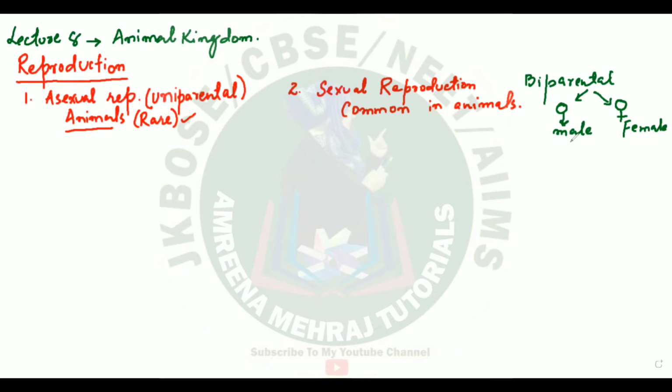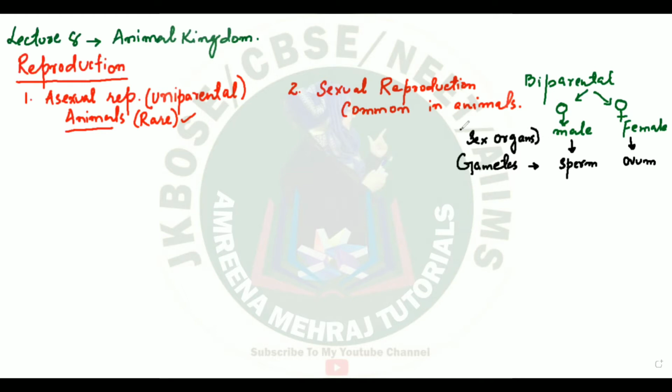Now, what else we see in sexual mode of reproduction is the participation of the gamete. So we'll see that the male will produce the male gamete, which is the sperm, and the female will produce the female gamete, which is the ovum. So what are these structures which are seen in sexual reproduction? They are the gametes. This gamete formation is taking place in sex organs.